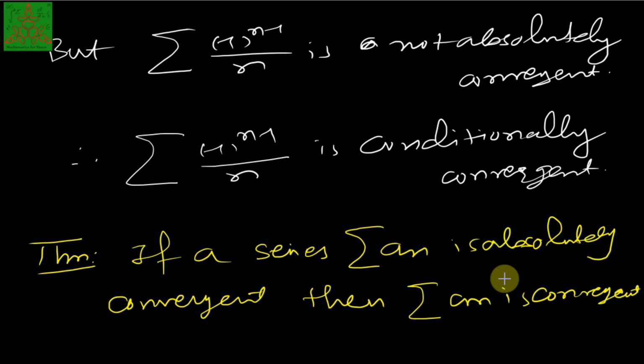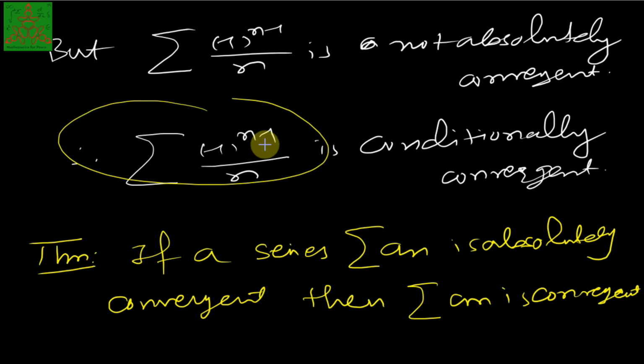One can see that the converse of this result is not true, because we have this example. This is convergent, but it is not absolutely convergent. Every absolutely convergent series is convergent, but the converse is not true. The example is this, which we have already discussed. This is not absolutely convergent, but it is convergent.